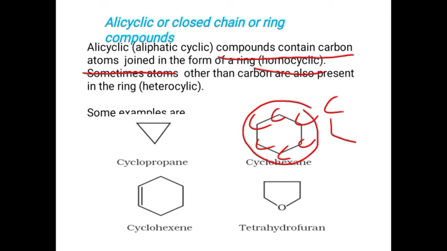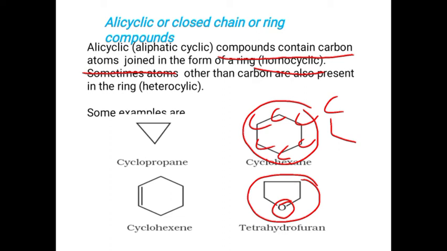In the ring, if it is made up of atoms other than carbon, then we call it heterocyclic compounds. For example, tetrahydrofuran. If we check tetrahydrofuran, instead of one carbon, it contains oxygen. Such types of compounds are known as heterocyclic.